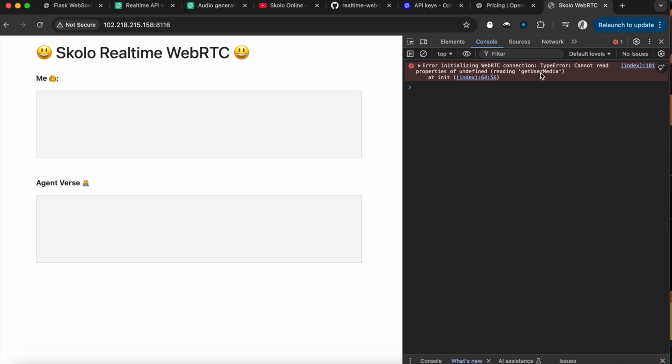So this is what I was telling you about. We're running this on an insecure front, which means it's not on HTTPS, it's on HTTP, but we have to do that because we are testing an application in development mode. The browser is protecting you from yourself, basically. We can get through this by telling the browser that it's okay, you can allow this because I'm just testing.